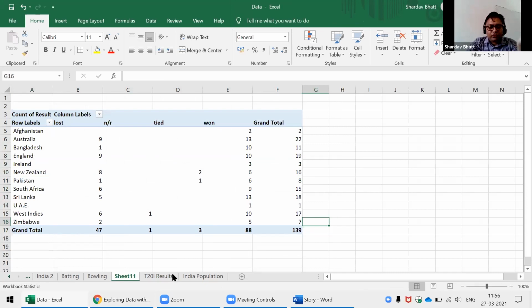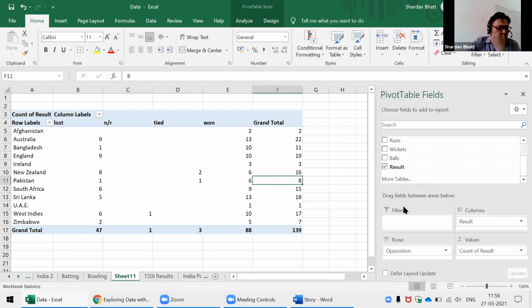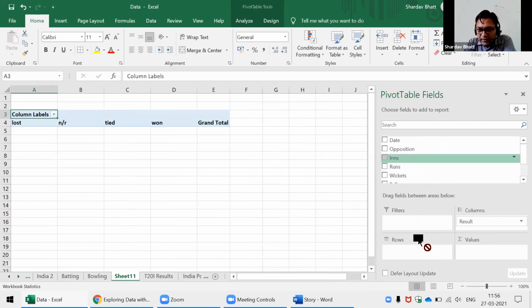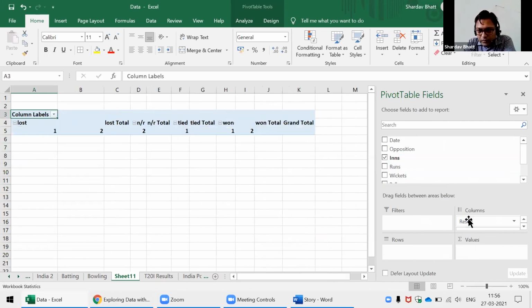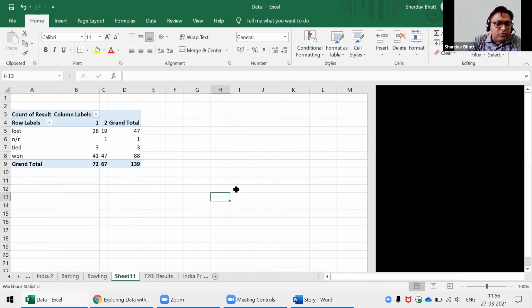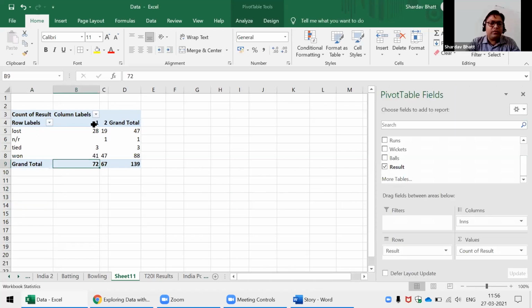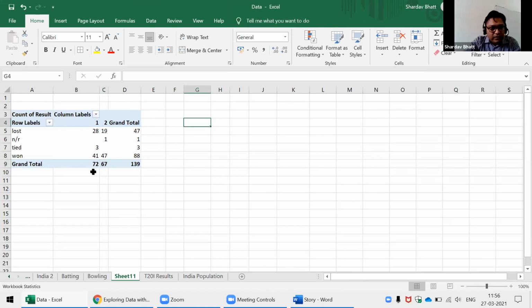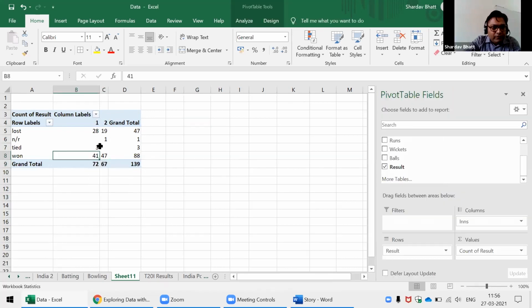Okay, I would like to do another analysis also, that what happens when we bat first or bowl first. Okay, so in that case, I will select innings here and I'll put results here and here. So this shows that 72 times India has batted first and 67 times India has bowled first. And whenever we bat first, 41 times we have won and 47 times we have lost. So batting first is not beneficial for us in 2020 cricket.